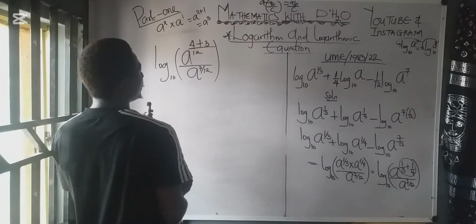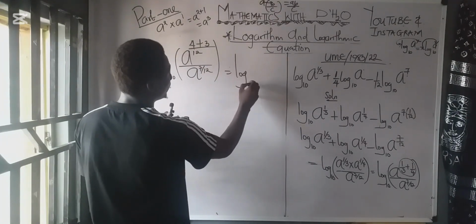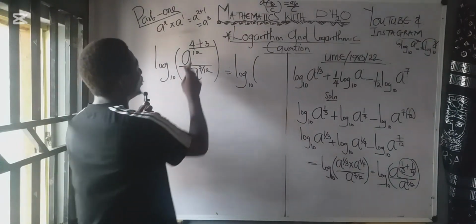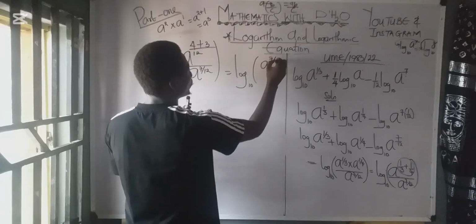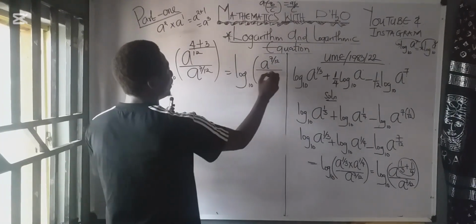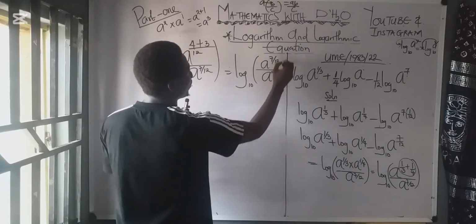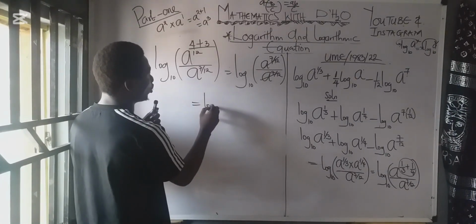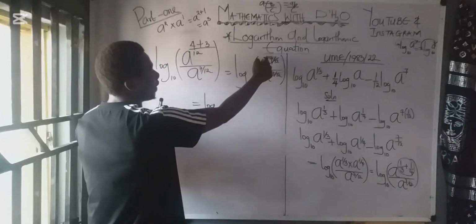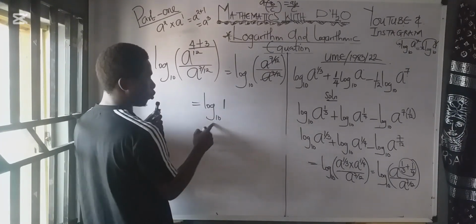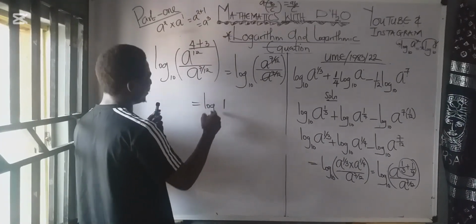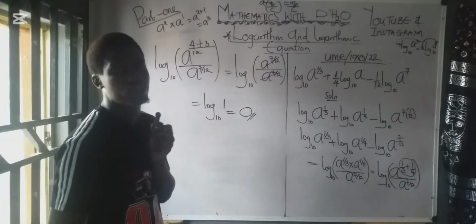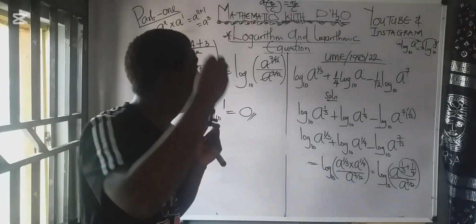See? That will give us log to base 10 of what? 4 plus 3 now is 7. So we have a raised to the power of 7 over 12 over a raised to the power of 7 over 12. So if these two are the same, we can cancel them, so that we have log to base 10 of what? If I divide this by this, I'm going to get 1, to base 10. And the logarithm of 1 to any base is equal to what? 0. So the answer to the question is 0. We have come to the end of today's class.